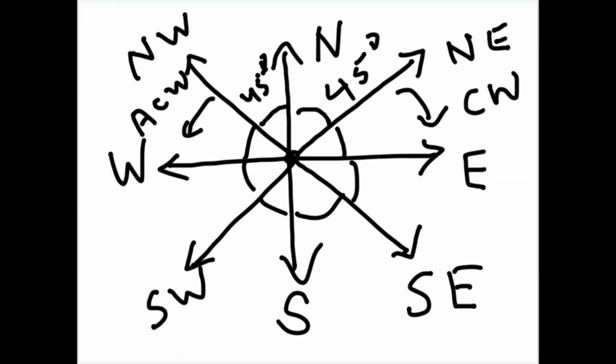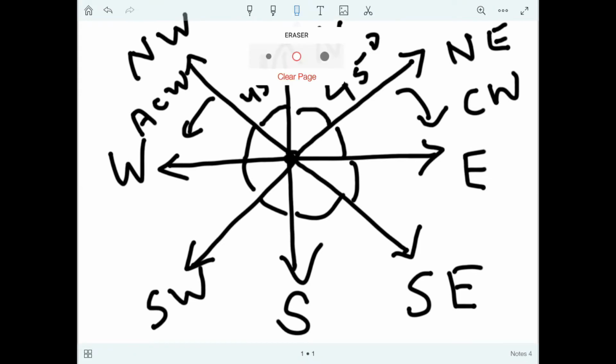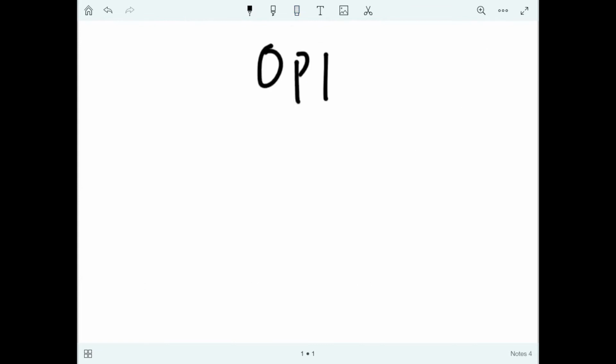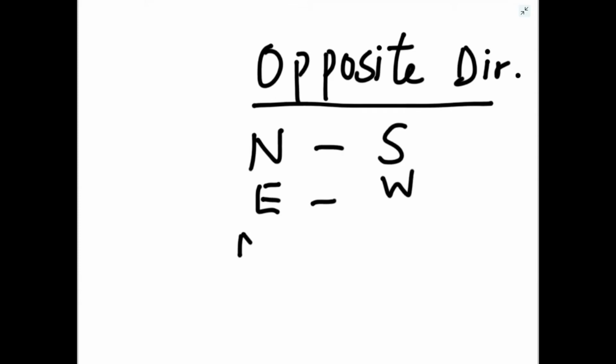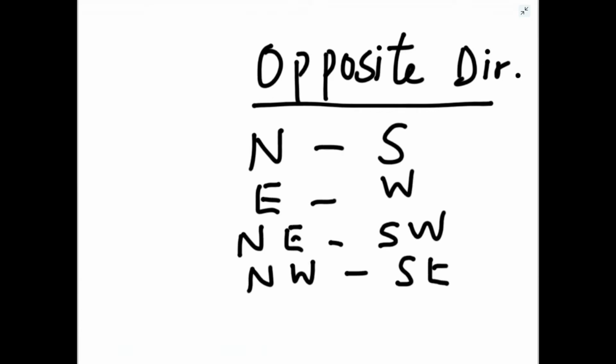And opposite directions, we can see what are the opposite directions. So opposite of north is south. Opposite of east is west. Opposite of northeast is southwest, and opposite of northwest is southeast. So these are the four pairs of opposite directions.